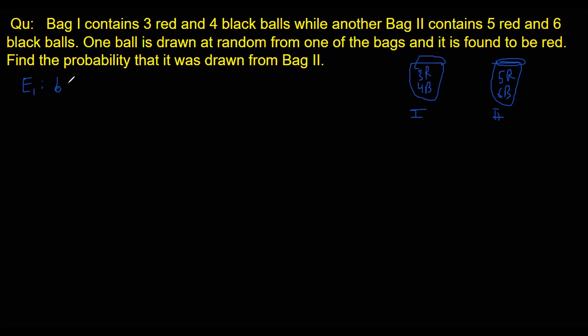Right? Bag 1 is selected, and E2 is the event that bag 2 is selected. After we select a bag, we draw the ball. Then A is the event that a red ball is drawn, found to be red. Right now, A is the event. A we define as a red ball is drawn.